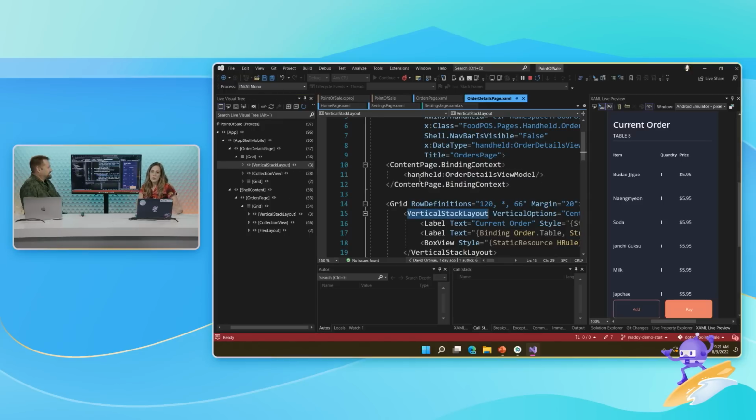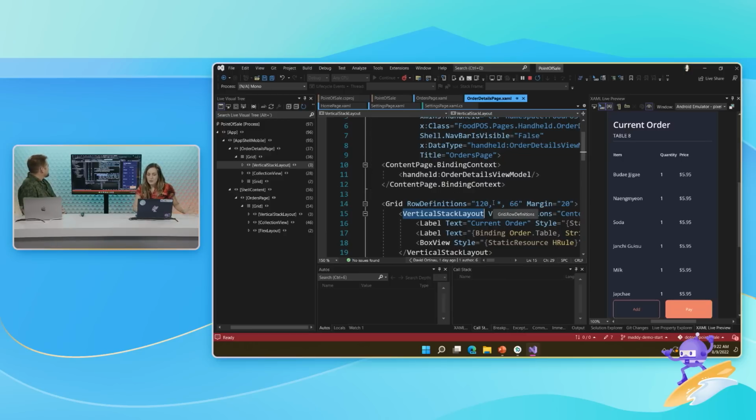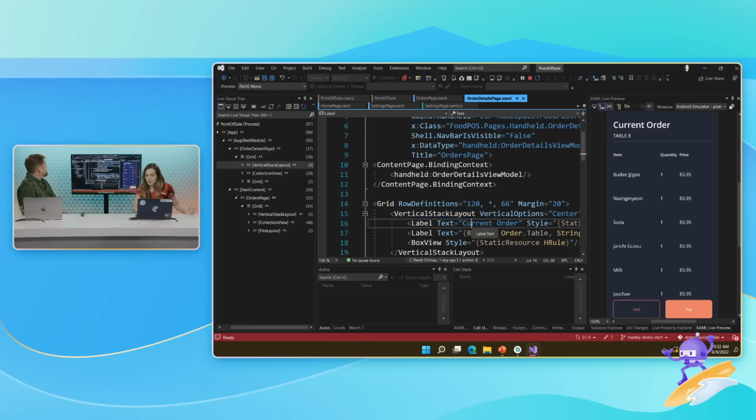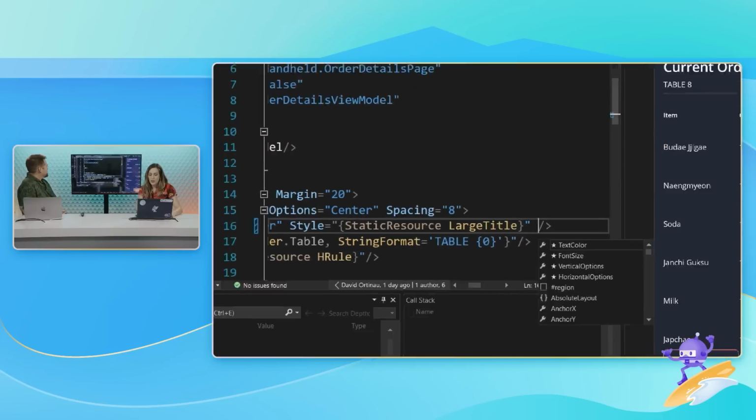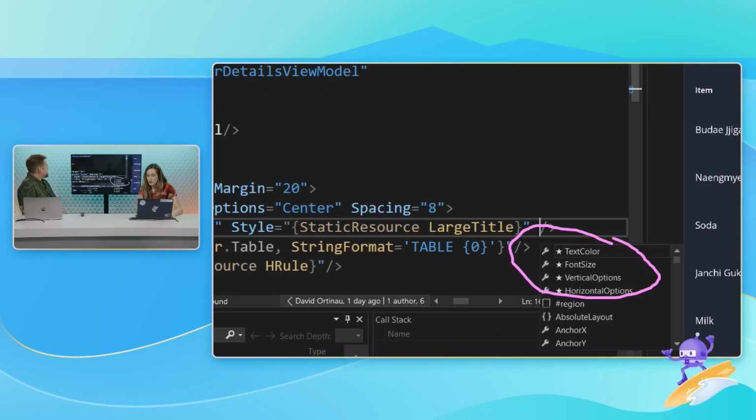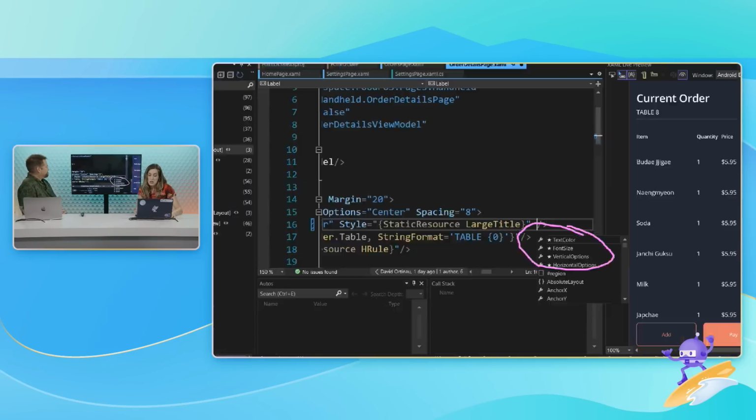I'm also using, of course, my colorized tabs by file extension, which is a Visual Studio 2022 feature that's amazing. I was going to have them on the left, but then it makes everything too squished. So it looks like you have in here current order. It's just the text, so I'll just change this. Let's add a color. Oh, IntelliCode pops right up. It says people who edit labels usually add these things. Pretty good. I'll take it.